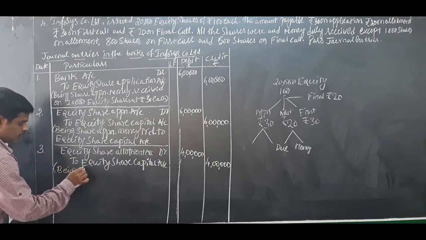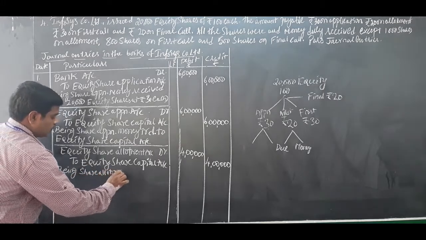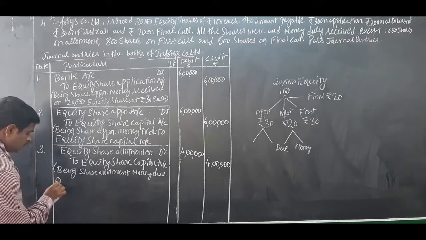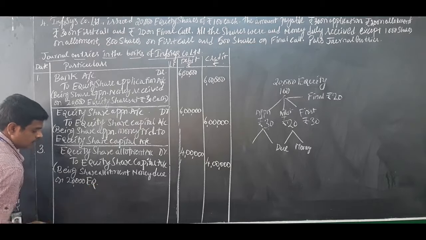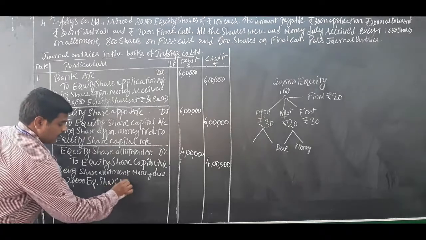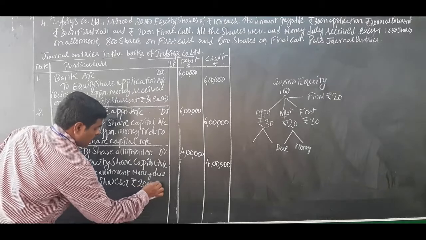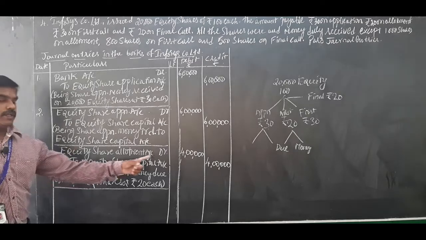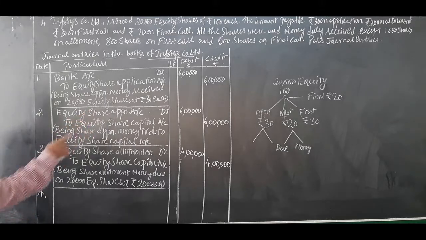Narration: being share allotment money due on 20,000 equity shares at rupees 20 each. So this is journal entry number 3 when the equity share allotment account is due. Now moving on to journal entry number 4 when allotment money is received.